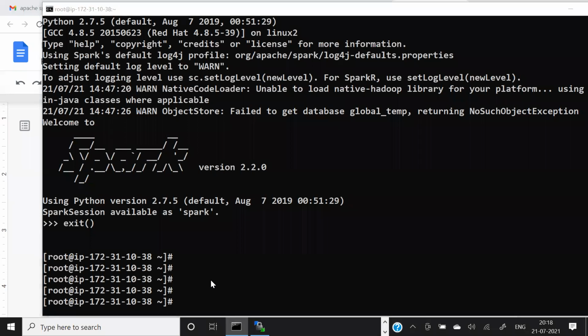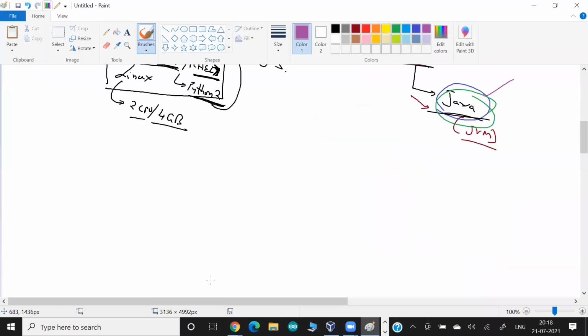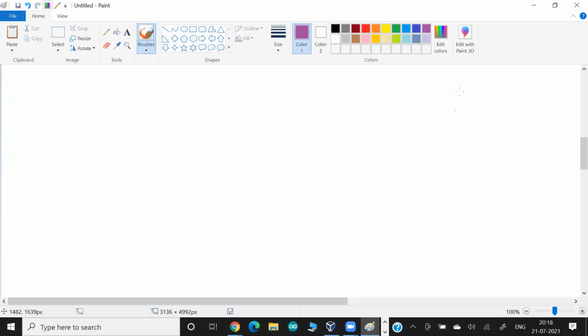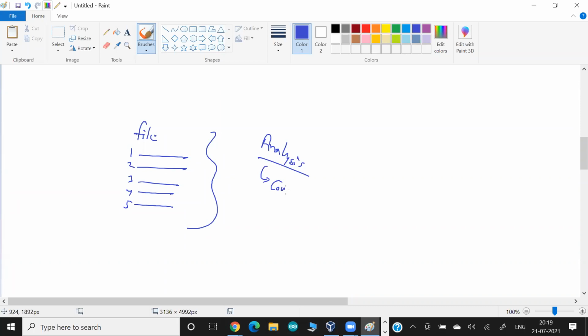Now I just want to tell you one concept of Spark. What is Spark going to do for you? Let's say you have a file, and in the file you have lots of records, record 1, 2, 3, 4, and 5. And let's say your plan is to count the number of records. A very simple requirement. This is called analysis. You want to analyze, meaning you want to count the total number of records we have.